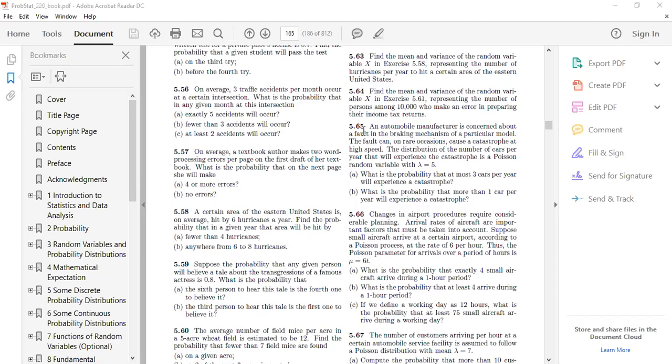What is the probability that at least 4 arrive during a 1 hour period? Exactly 4, at least 4 means 4 and greater than 4. If we define a working day as 12 hours, what is the probability that at least 75 small aircraft arrive during a working day? So please keep this example in mind, and then after we can solve it. Okay, so the solution is something like this.